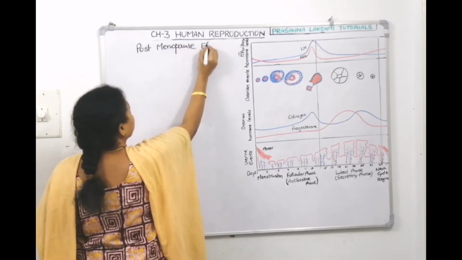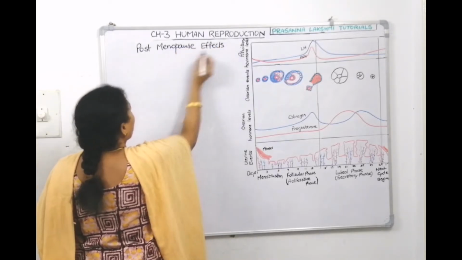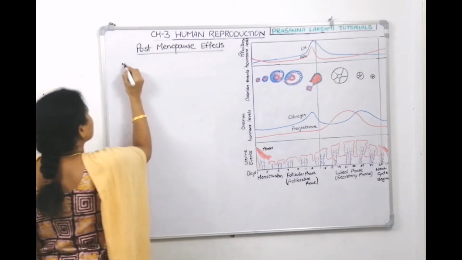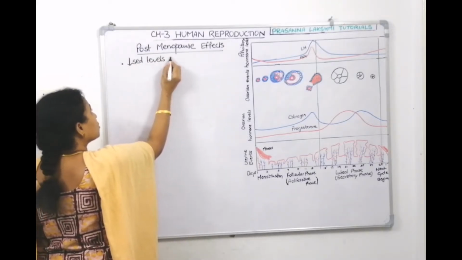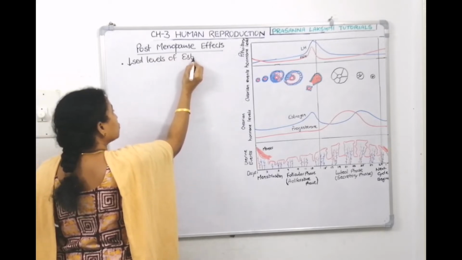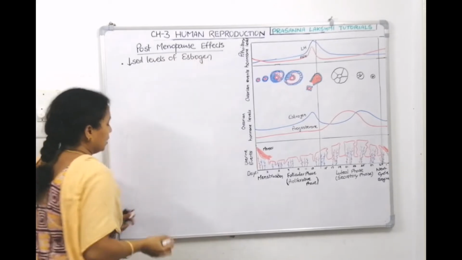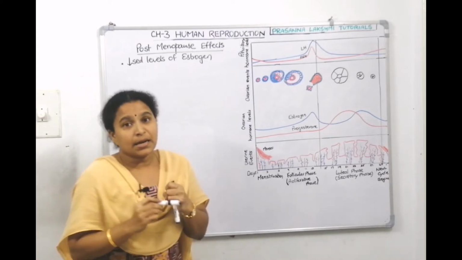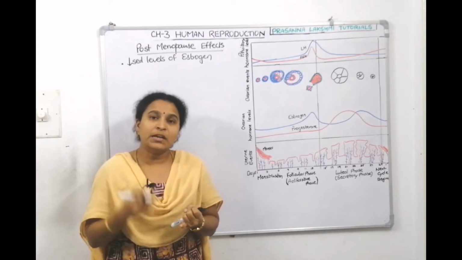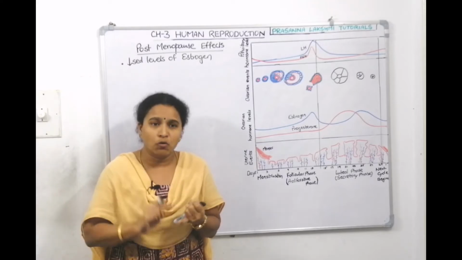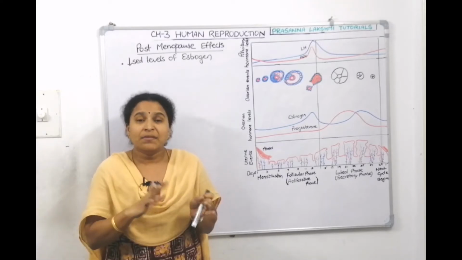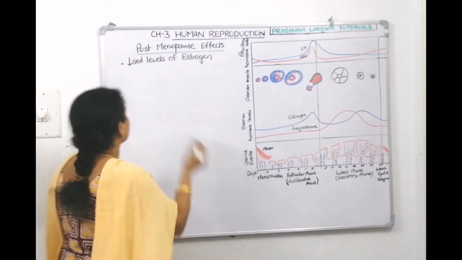What we can notice is decreased levels of estrogen hormone. Follicles are not developing, and follicles only will produce estrogen. When follicular development is not there, the estrogen levels will go down. And they will experience hot flashes.